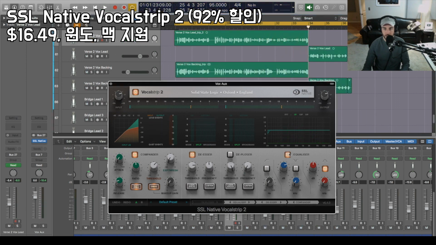Moving down to our EQ, let's start with the low end. I'm going to get rid of some of that low mud. Just move this up to around 100 hertz. And then we're going to get rid of a lot of the boominess in the vocal that's sitting more towards 250.